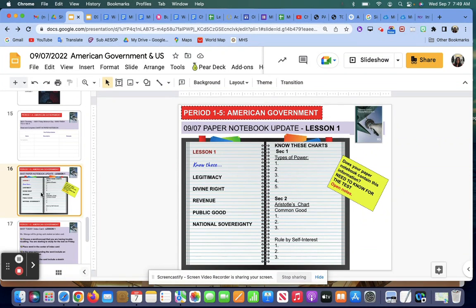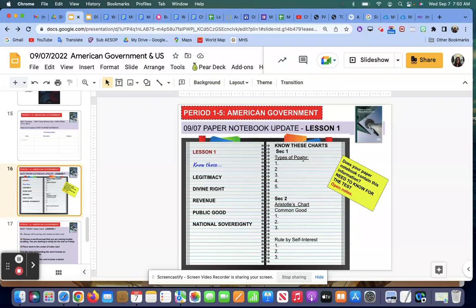You have these slides in Schoology, and you can take a look and see, does your notebook look ready for Friday's test? Some of these over here on the left side, know these, you already have a few of these. The ones that you don't have, you need to add, and these are all from lesson 1 from the textbook, the TCI textbook. The other one that you need to know, and I had mentioned it to you, there's 2 charts in the section.